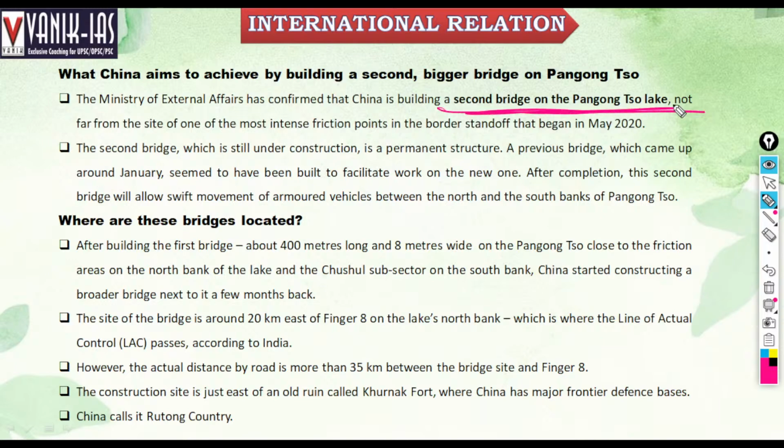The second bridge is still under construction. It is a permanent structure. A previous bridge which came up around January seemed to have been built to facilitate work on the new one. After completion, the second bridge will allow swift movement of armored vehicles on the north and south banks of the Pangong Tso.